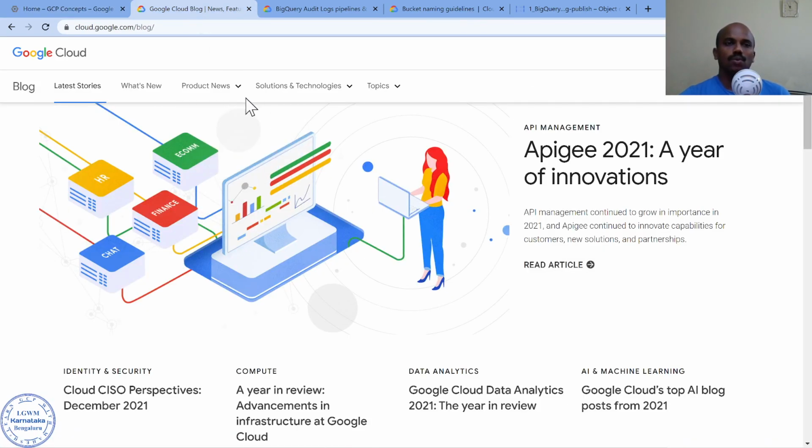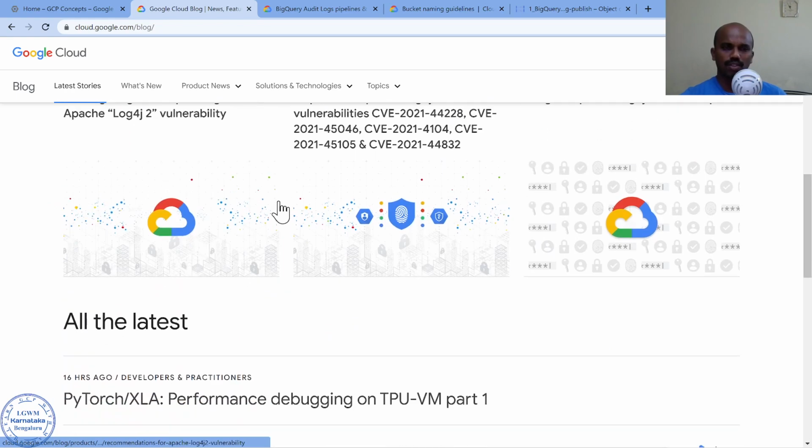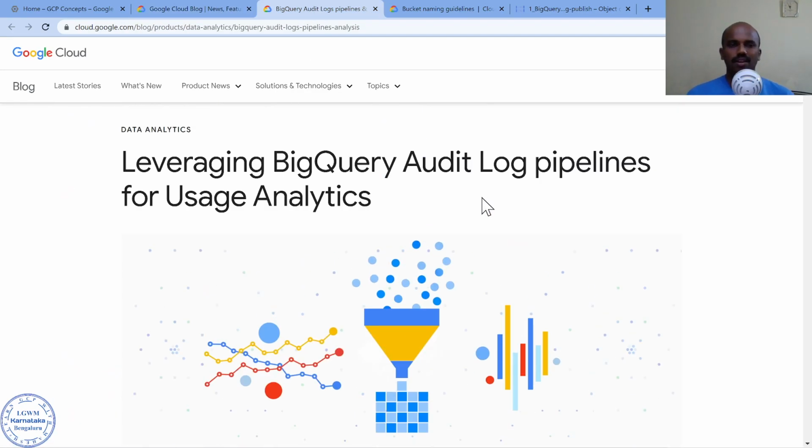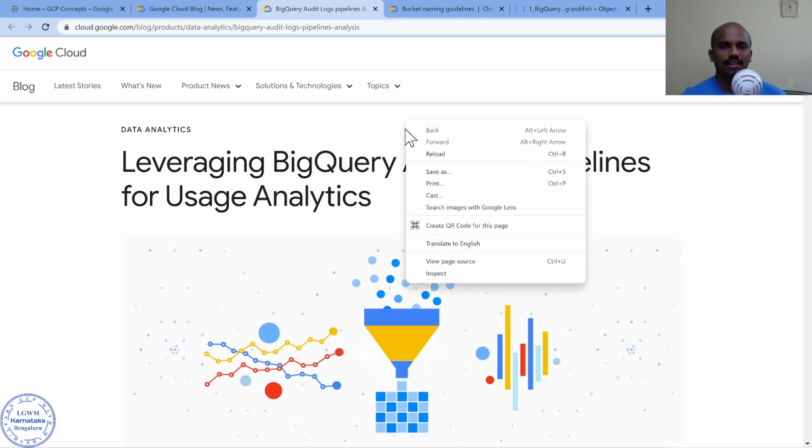Now what is it that I wanted to review about this one? The first and foremost thing is there are lots of blogs. The one which I took, because I'm going to do some kind of a reviewer or audit kind of stuff, I thought let me take this blog post. Now very simple, what would an ethical hacker do? Right click and look into the source. That's the first thing. But before I do that,